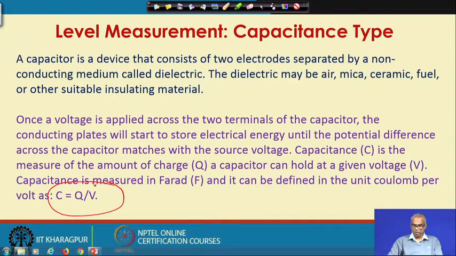So, its unit is farad and it can be defined in the unit coulomb per volt. Q is the charge, has a unit coulomb, and V is the voltage. So, capacitance equal to Q by V is coulomb per volt, which is farad.